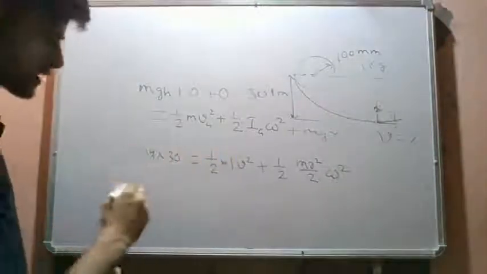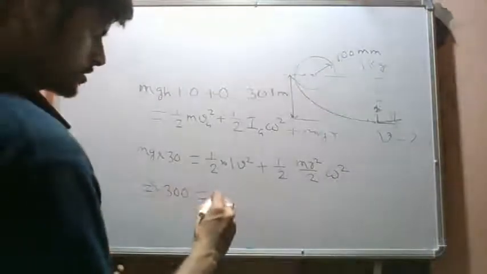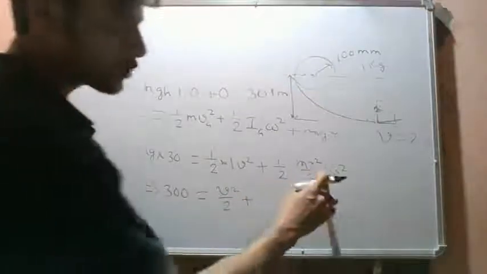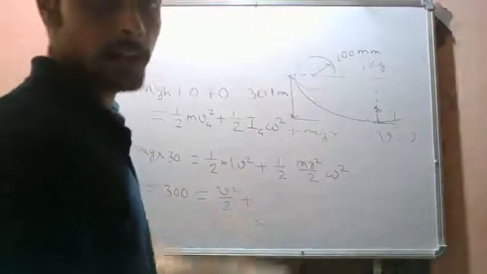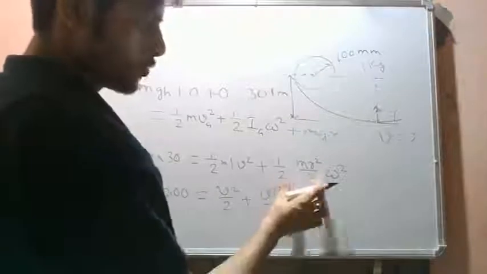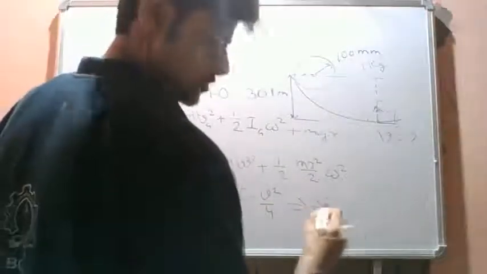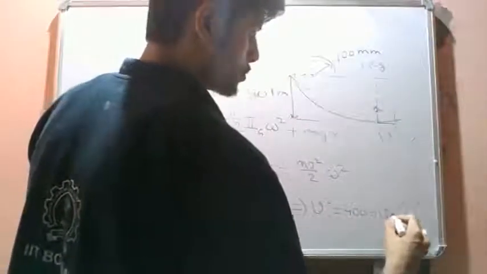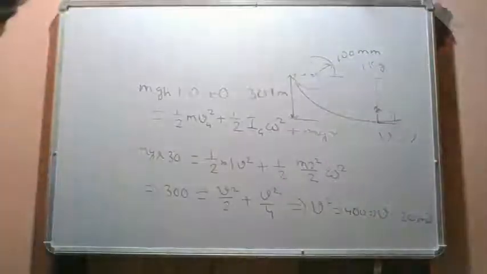Mass gets cancelled, so we have 300 equals v squared by 2 plus r omega, and r omega is also equal to the velocity of the center of mass, as we have seen in kinematics. This equals v squared by 4, since r omega becomes v. From this we find v squared equals 400, so v equals 20 meters per second. This is the solution to our problem.